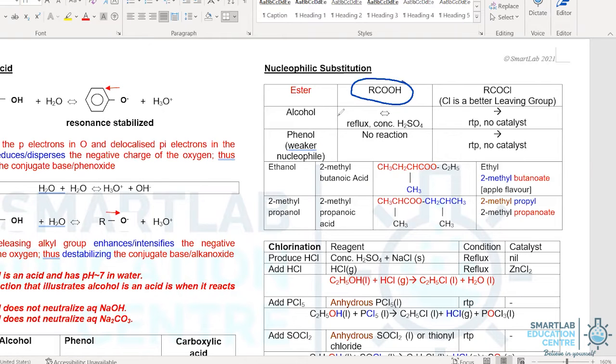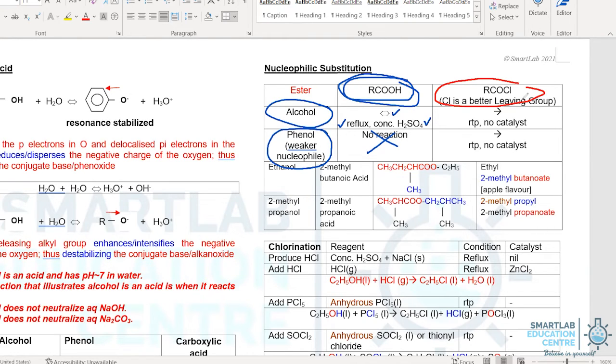Hence, in summary, we can see that carboxylic acid reacts with alcohol, and the reaction is reversible. A catalyst will be required, which is concentrated sulfuric acid, and it will be under reflux. While carboxylic acid does not react with phenol, given that phenol is a weaker nucleophile, due to the fact that the lone pair electron of oxygen overlaps with the delocalized pi electron in benzene, rendering that lone pair less available for nucleophilic substitution.